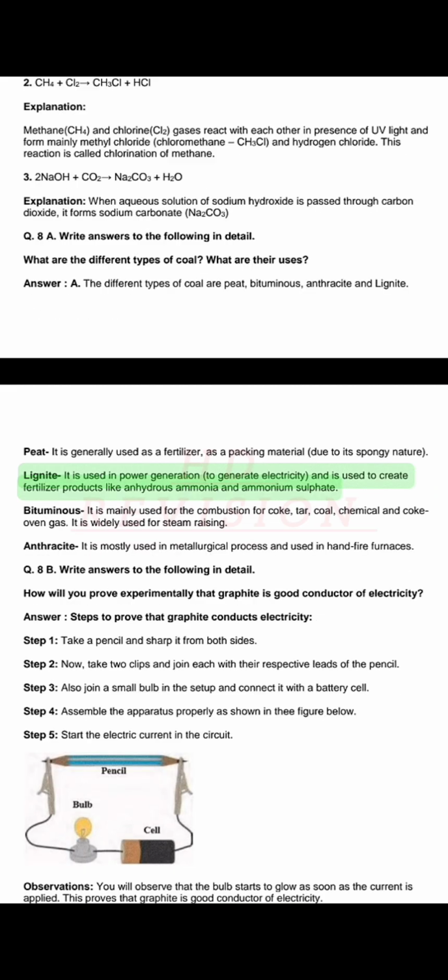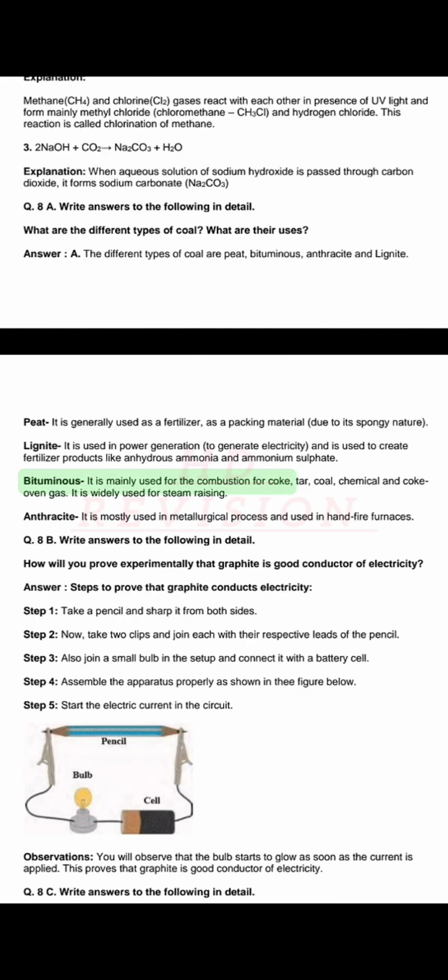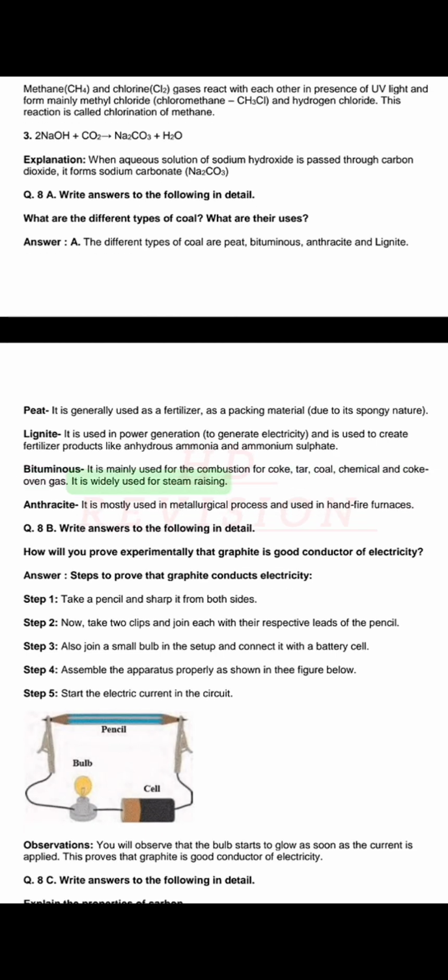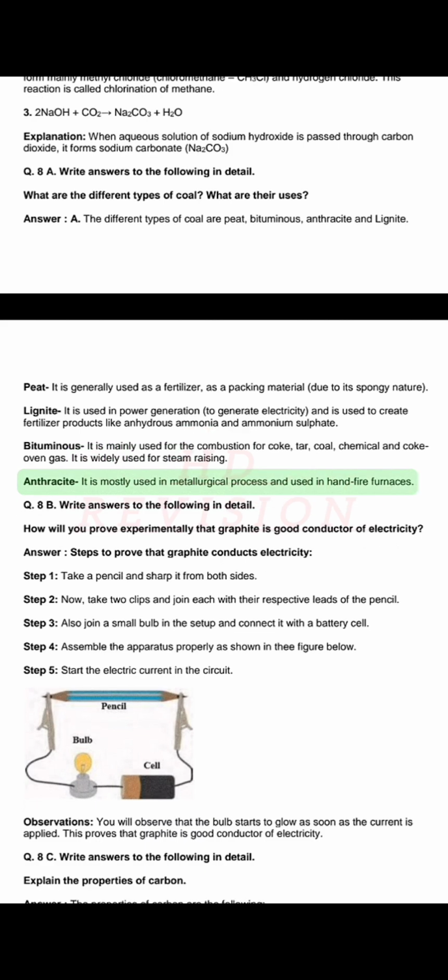Lignite is used in power generation to generate electricity and to create fertilizer products like anhydrous ammonia and ammonium sulfate. Bituminous is mainly used for the production of coke, coal tar, and coke oven gas. It is widely used for steam raising. Anthracite is mostly used in metallurgical processes and in hand-fired furnaces.